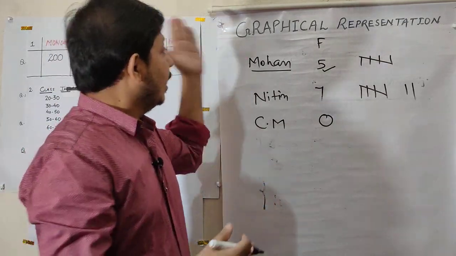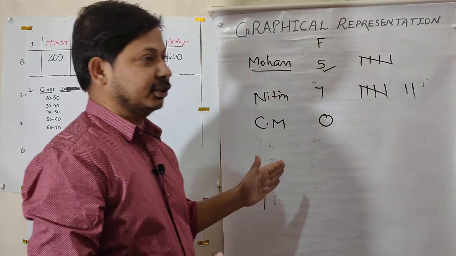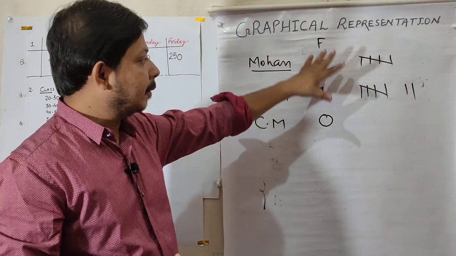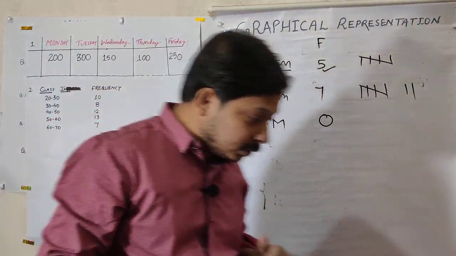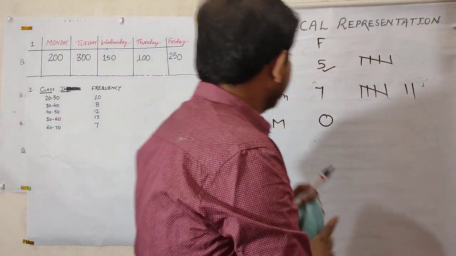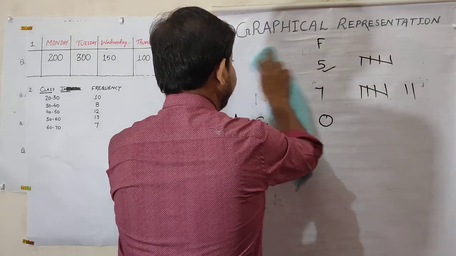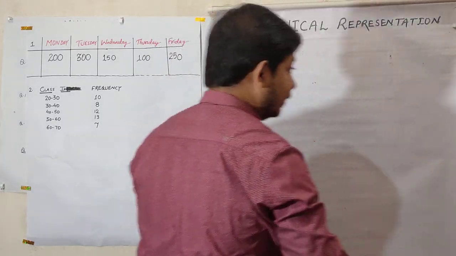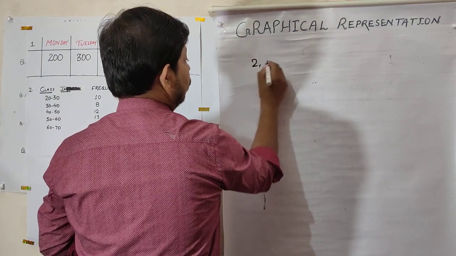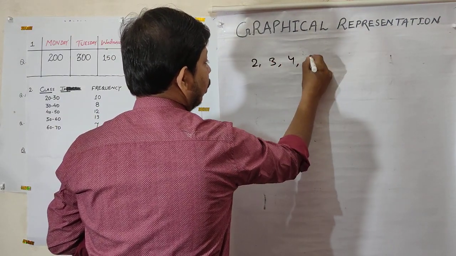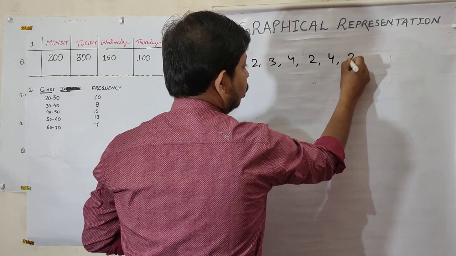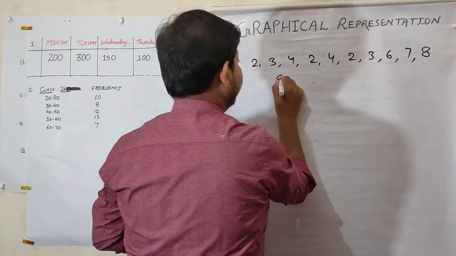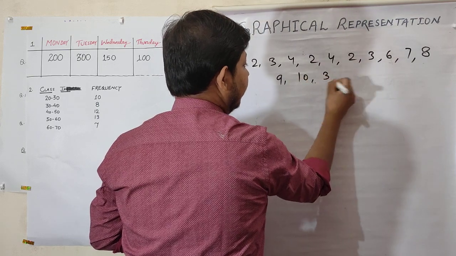So this is graphical representation. This is the introduction part of the data. Now the data are in 2 forms: grouped data and ungrouped data. Ungrouped data are like this: 2, 3, 4, 2, 4, 2, 3, 6, 7, 8, 9, 10, 3, 2.